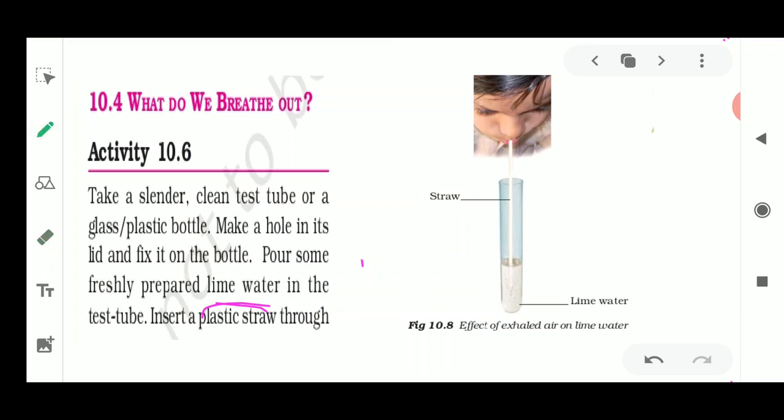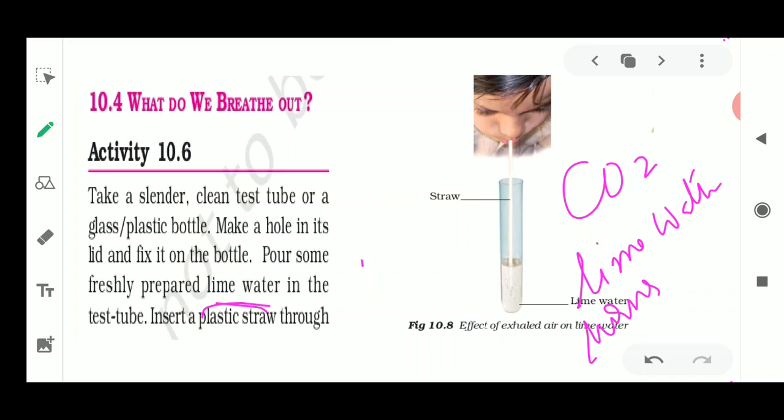Okay, so this is the test for carbon dioxide, that the lime water is going to turn milky. Okay, so please remember this.